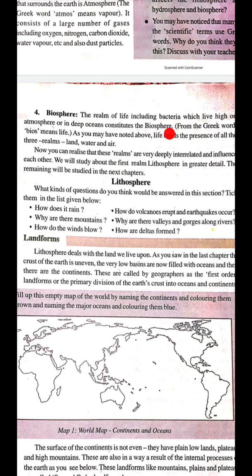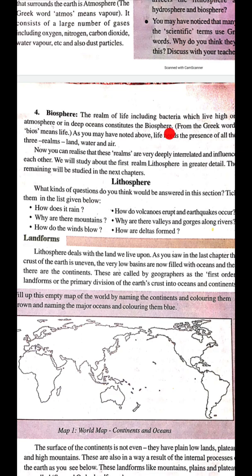The very low basins are now filled with oceans, and then there are continents. In the first order, we'll see oceans and continents as first order landforms. What are the first order landforms? Oceans and continents are first order landforms. Okay, children, you know there are 5 oceans, 7 continents.